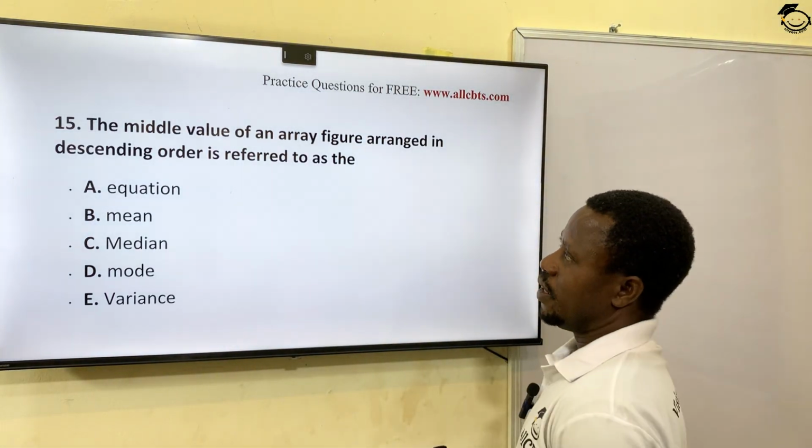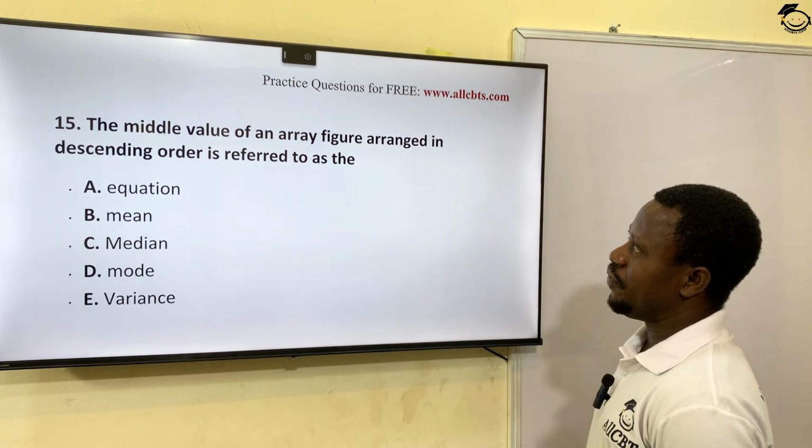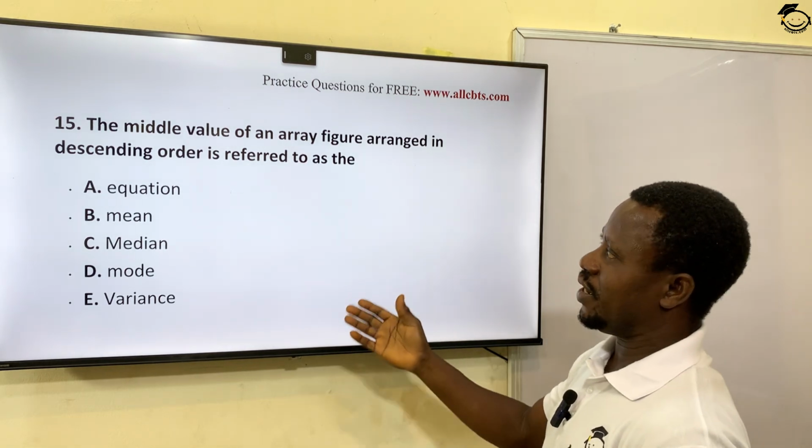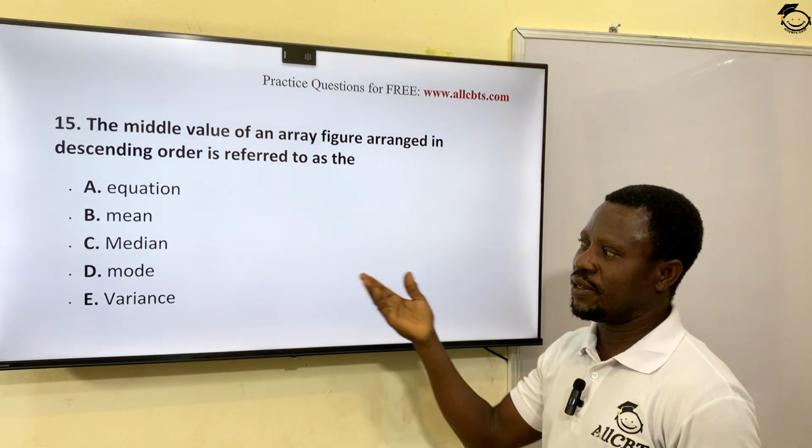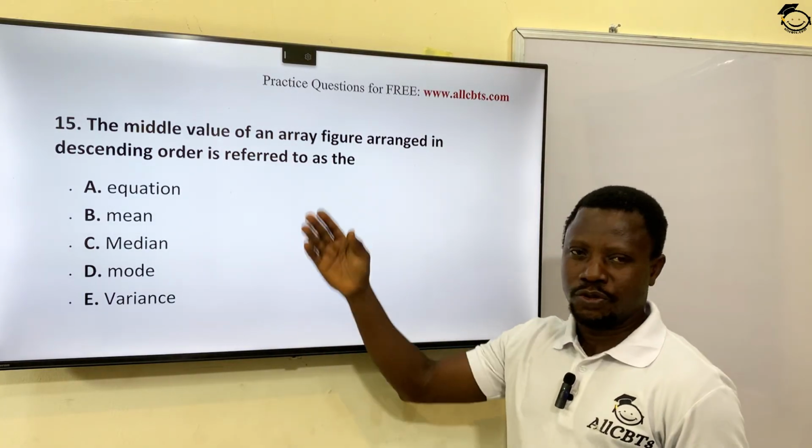All right? The middle value of an array of figures arranged in descending order is, I just explained that. That's what we just did now. Median. Option C. Middle, median.